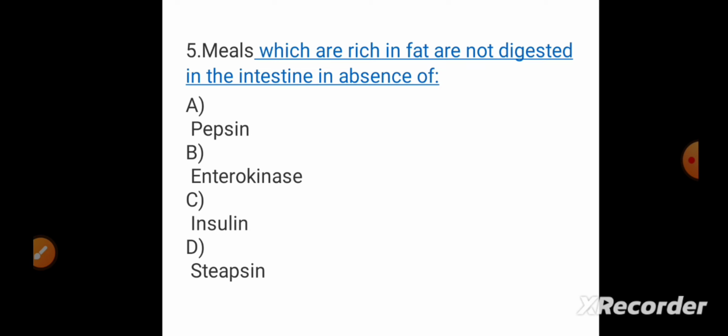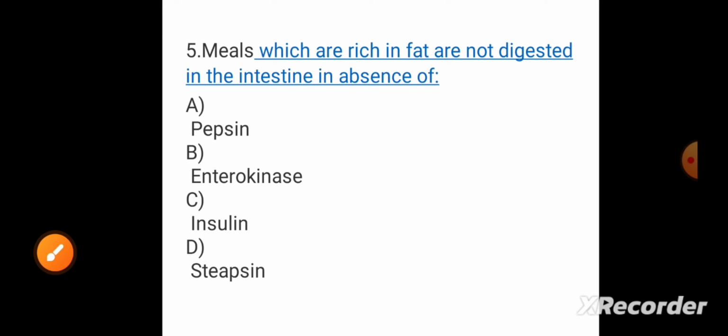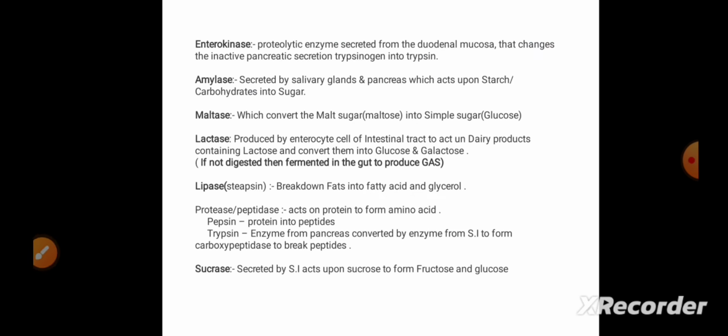So here it is asking which enzyme acts on fat-rich food that will not be digested, so the answer will be lipase, but here the alternative name of lipase is given, which is steapsin. Okay, and we will talk about the other enzymes also. See, I have given all the enzymes here. Enterokinase converts trypsinogen into trypsin. Trypsinogen is the inactive form and trypsin is the active form.